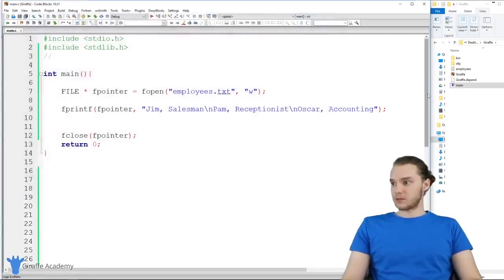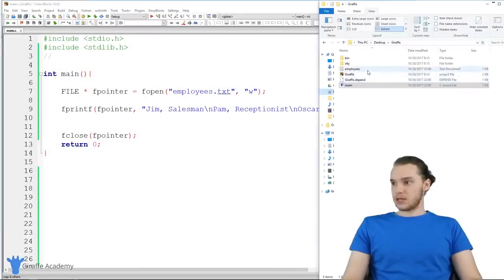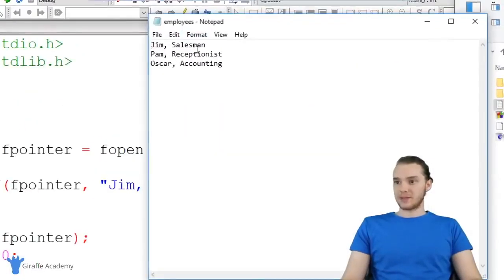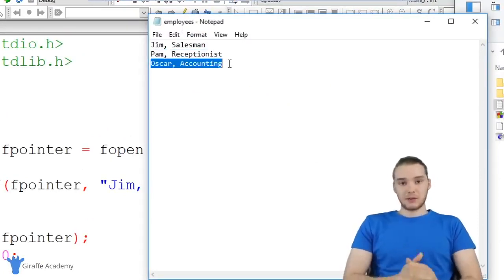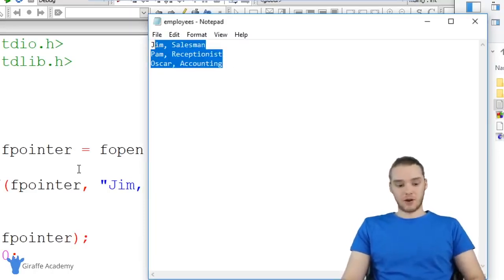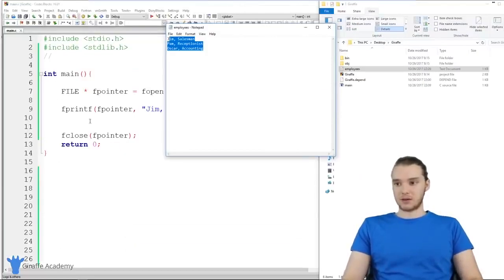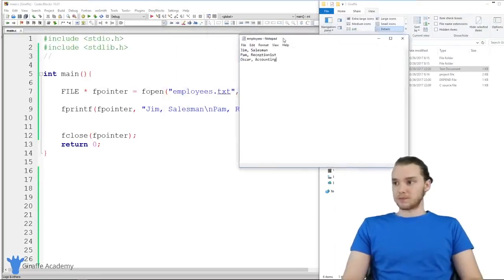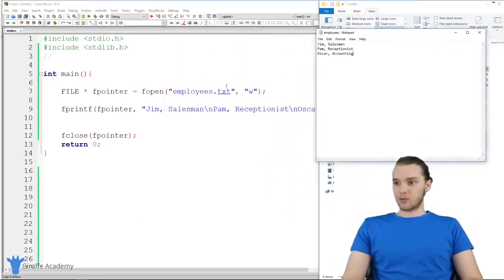we can go over here to this employees file, and when I open this up, you'll see that we have these 3 lines in here. So we have Jim salesman, Pam receptionist, and Oscar accounting. So I was able to create this file and write all of this information into the file just from down here in this program. So that's pretty cool.